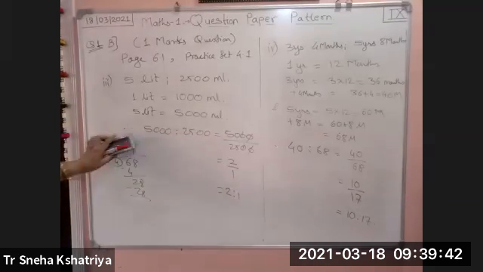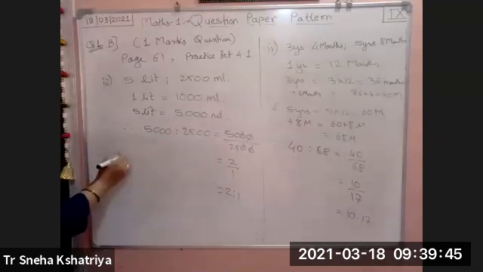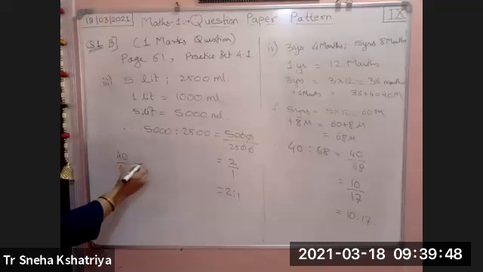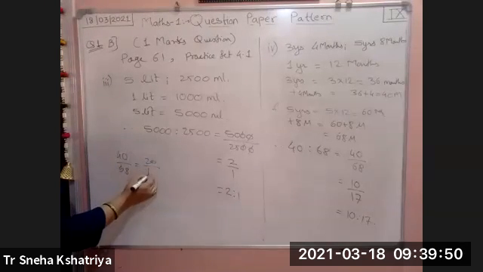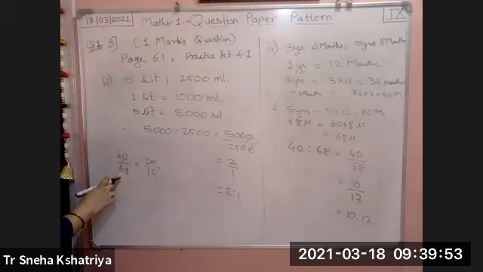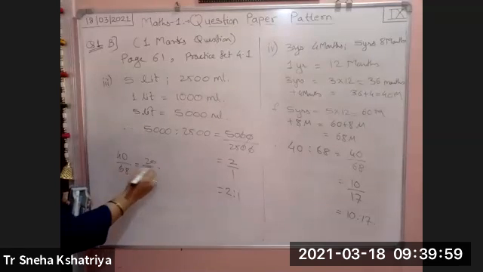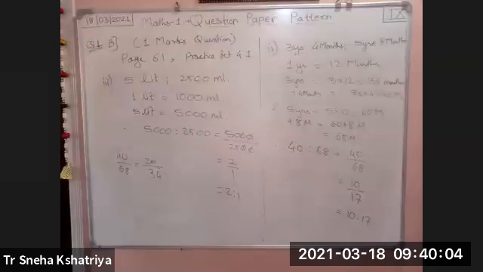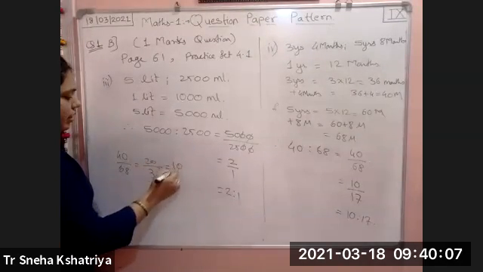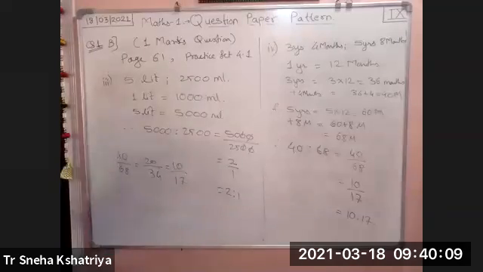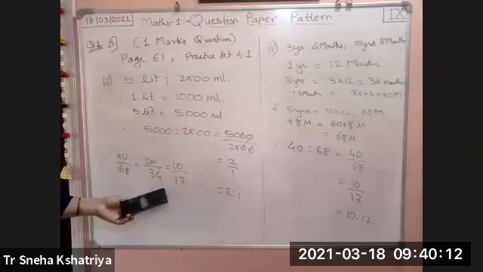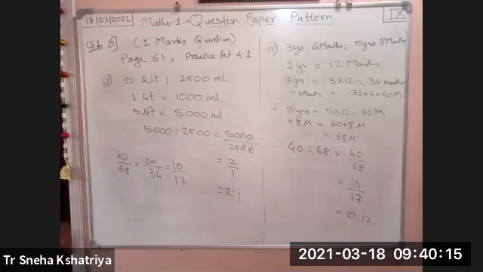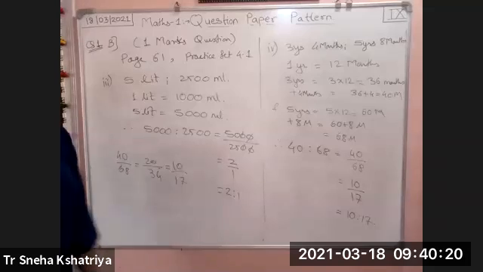If you divide by 2, you will also get it. How? 40 upon 68 will become 20 divided by 34. 2 3s are 6 and 2 4s are 8. Again divide by 2: 10 upon 17. So dividing by 2 takes one extra step, while dividing directly by 4 we get it within one step. 4 10s are 40 and 4 17s are 68.